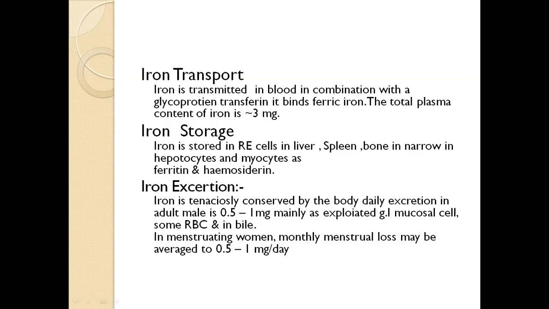So iron excretion. Iron is zealously conserved by the body daily. Excretion in the adult male is 0.5 to 1 mg, mainly as exfoliated gastrointestinal mucosal cells, some RBCs, and in bile. In menstruating women, monthly menstrual loss may average 0.5 to 1 mg per day.